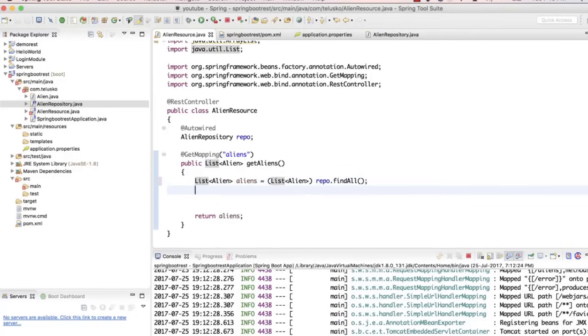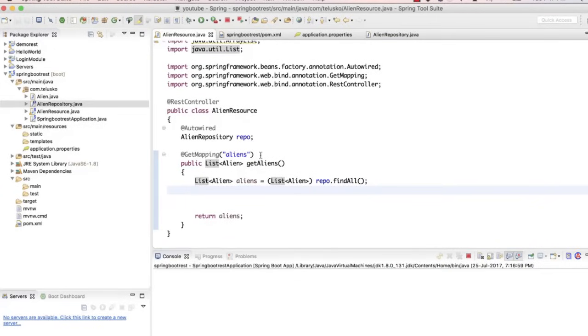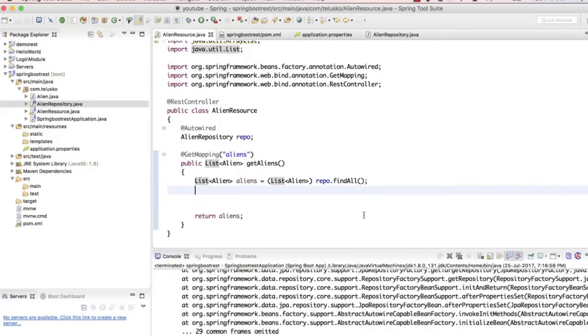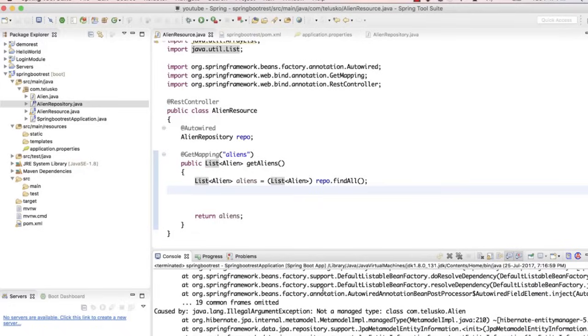Okay, this works. We can typecast it. If it does not work, let's change something. Let's run this code and see what happens. The moment you run this code, you can see I'm using a repo now. And oh, we got an error. It says it is not a managed bean.